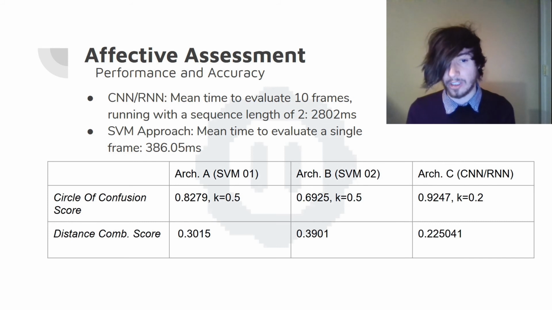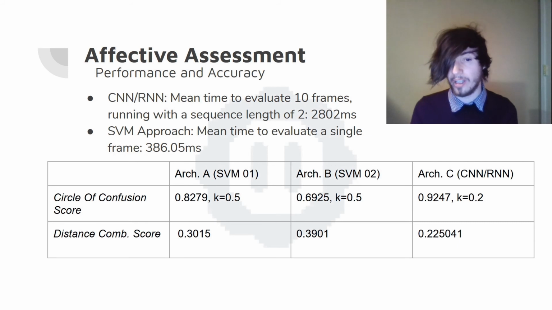Our SVM architectures, on the other hand, are much faster and less resource intensive. These models utilize less than 10% of a single CPU core and use less than 250 megabytes of RAM, but this comes at a cost. These models are much more vulnerable to things like orientation and much more sensitive to lighting conditions and other anomalies. There were no discernible differences between timing tests for both SVM approaches.